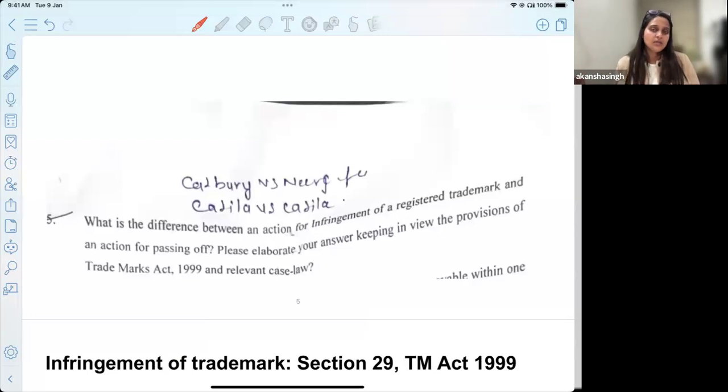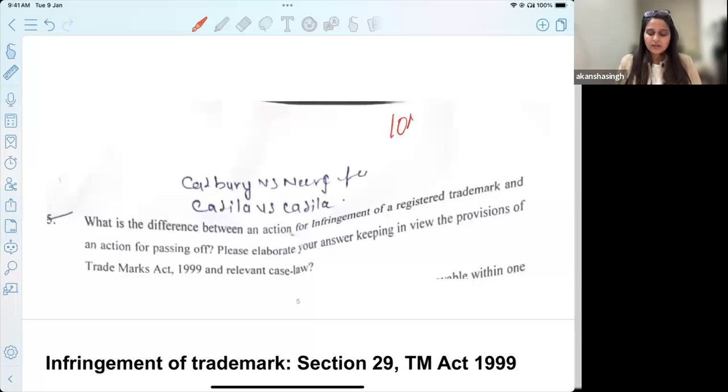They are not asking you how a registered trademark is different from an unregistered trademark wherein passing off applies. They are asking how you proceed for an infringement of a registered trademark, what is going to be your action, and when you talk about passing off, what is going to be your action. So this is the question that we have received.